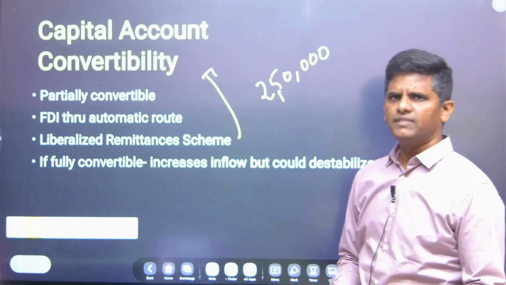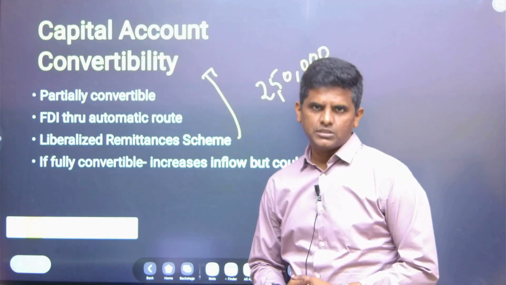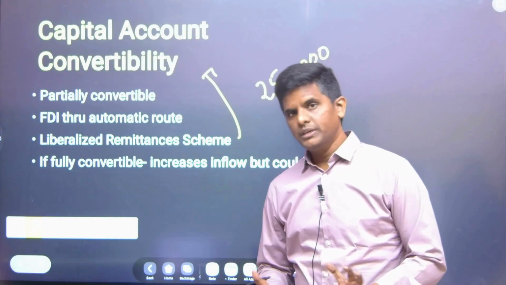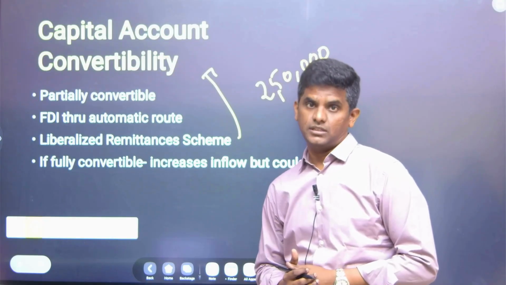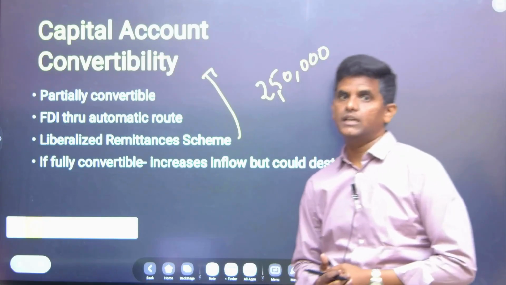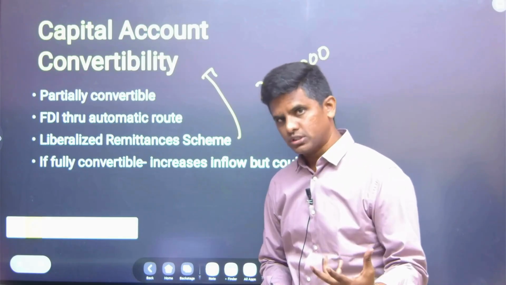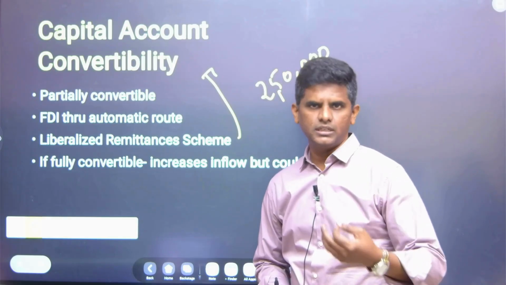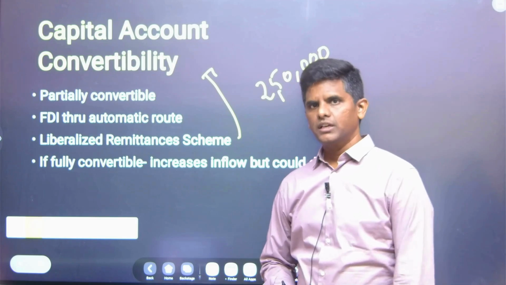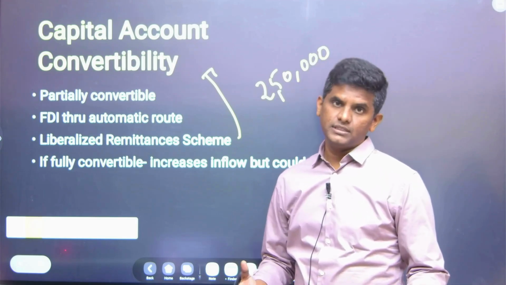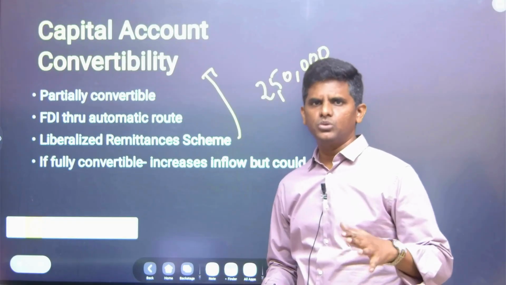What are the advantages of full convertibility? If full convertibility is there, we can get more investments. Our economic integration with the global economy will happen, but there are shortfalls also. The problem is that we will be prone to shocks. Suppose some world event happens and all the money goes out of the Indian economy, then we can face downturns and recessions.